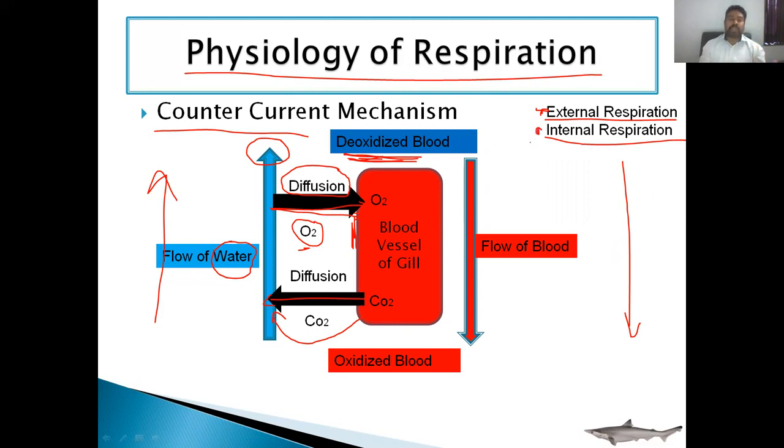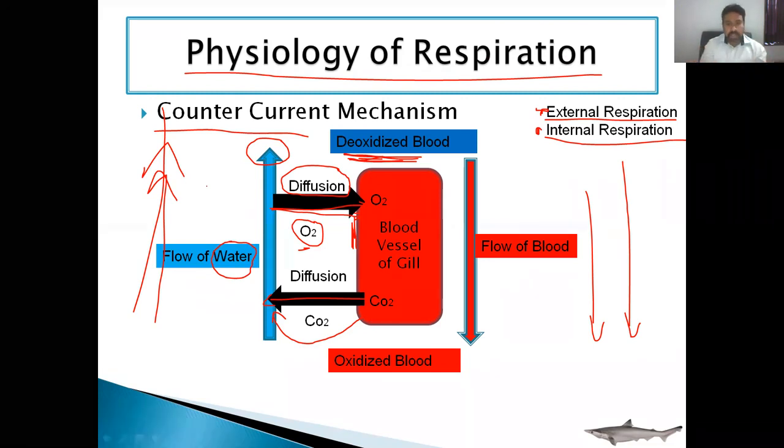So this physiology of respiration explains how the oxygen diffuses from the water to the blood and the carbon dioxide which is in the blood to the water. So that is called the countercurrent mechanism. And if you see the diagram, the flow of blood and the flow of water is also opposite. That is also a countercurrent mechanism which ensures that the water always meets blood which has deficient oxygen. This ensures that when the water meets the blood, there is always a deficient amount of oxygen in the blood. So there is a proper diffusion of oxygen from water to the blood.